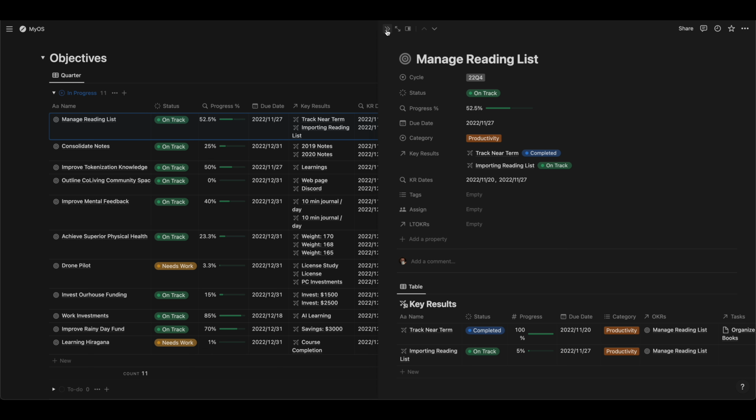Again, this is the core component of MyOS and really powerful. We've done a nice job, I think, setting up the various different relationships in here, so it's pretty easy to use. But this has really helped drive execution for me in my personal life. And so this is the core piece that I wanted to make sure that people are aware of.